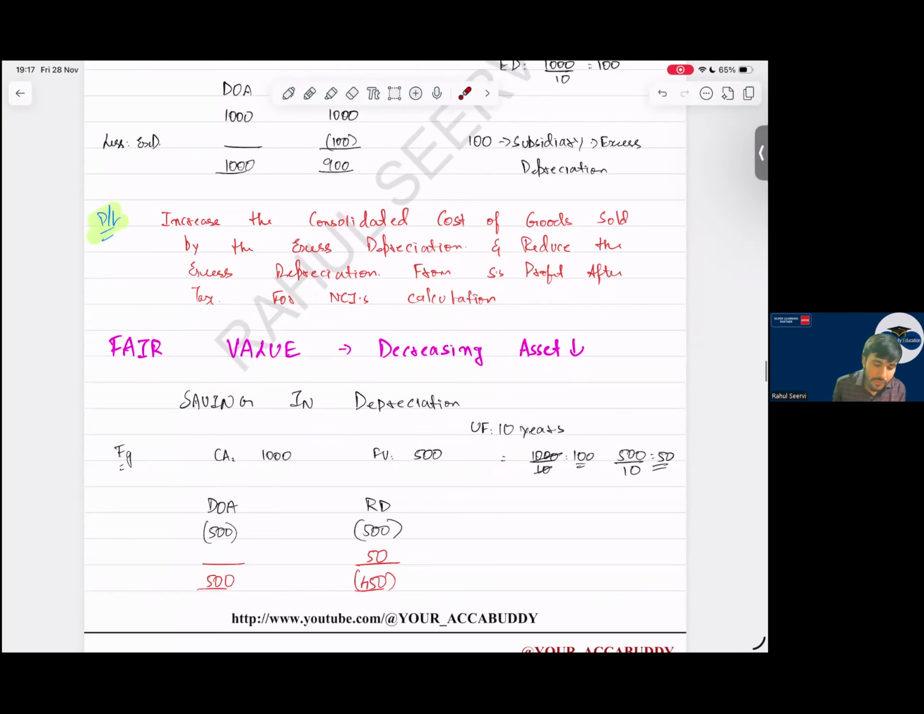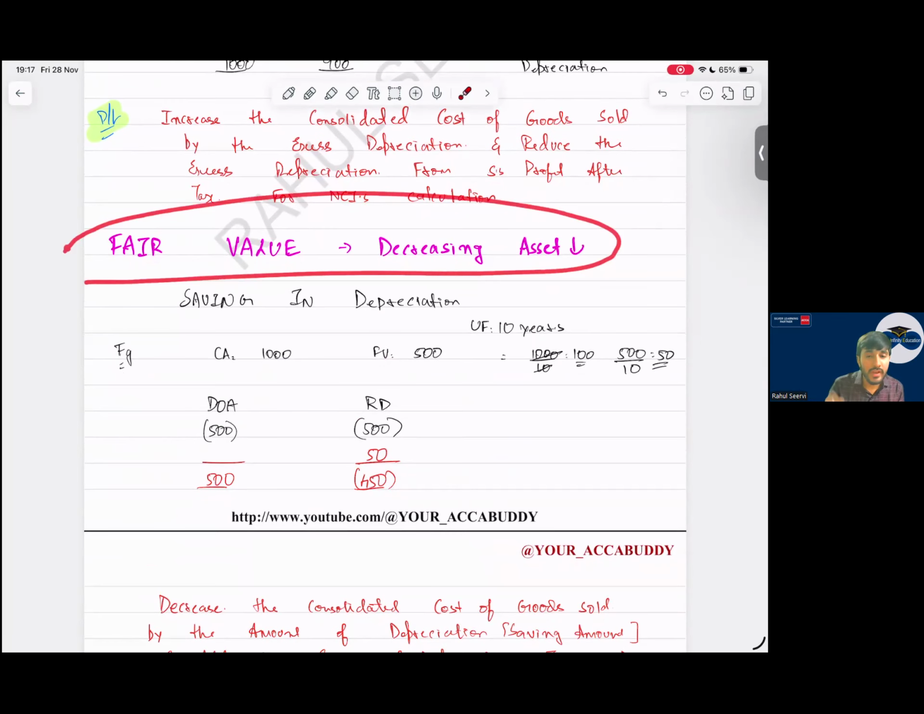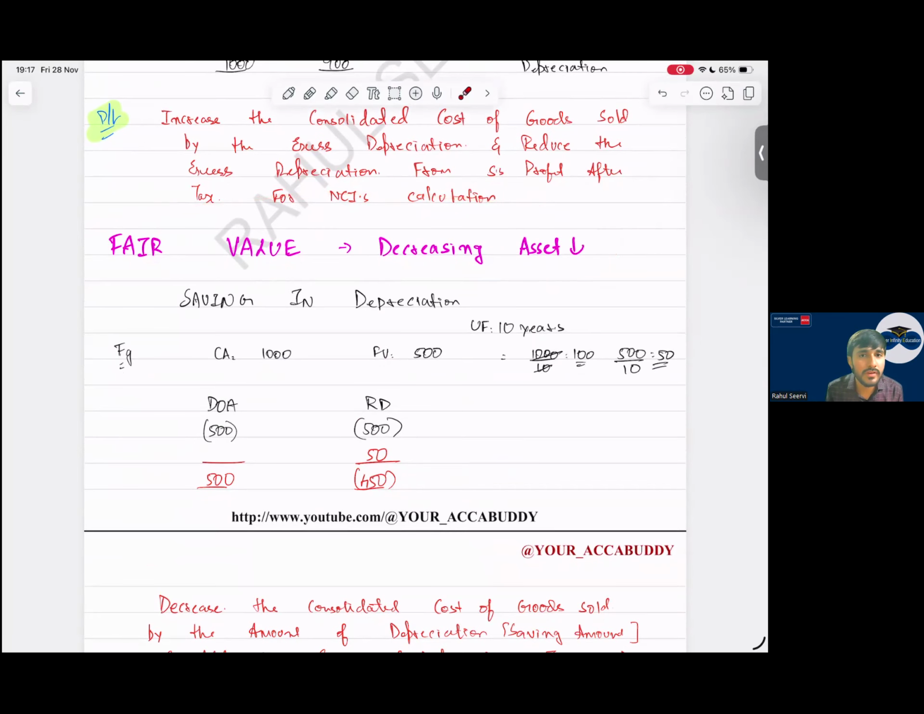Then the second one, fair value decreasing. Whenever your fair value is decreasing, what will happen? Do we have excess depreciation or saving in depreciation? Sir, we will save depreciation here. Saving depreciation means, sir, we have to increase the profit of the subsidiary company. How will you increase the profit of the subsidiary company?